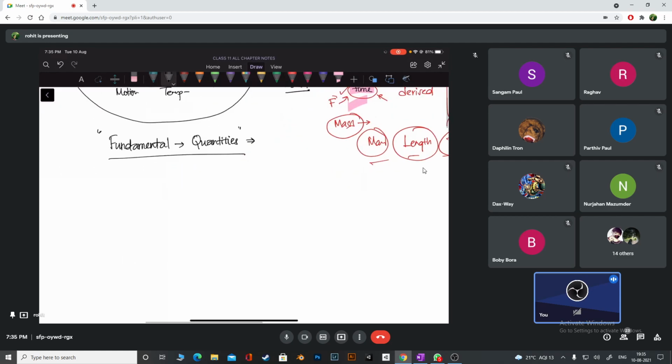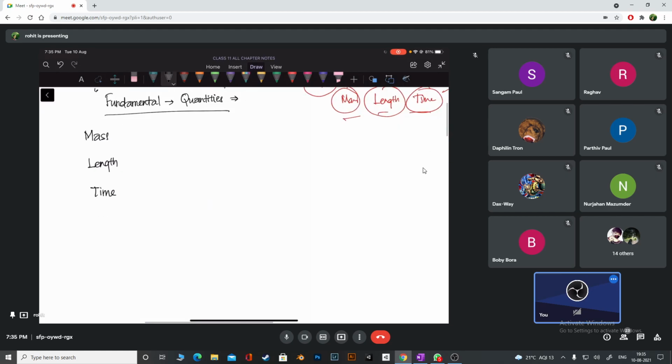So fundamental quantities, if you remember, we start with mass, very basic for us. Then we have length. Then we have time, let me write again. This is just a revision for 5 minutes, okay guys? Then we will go ahead.